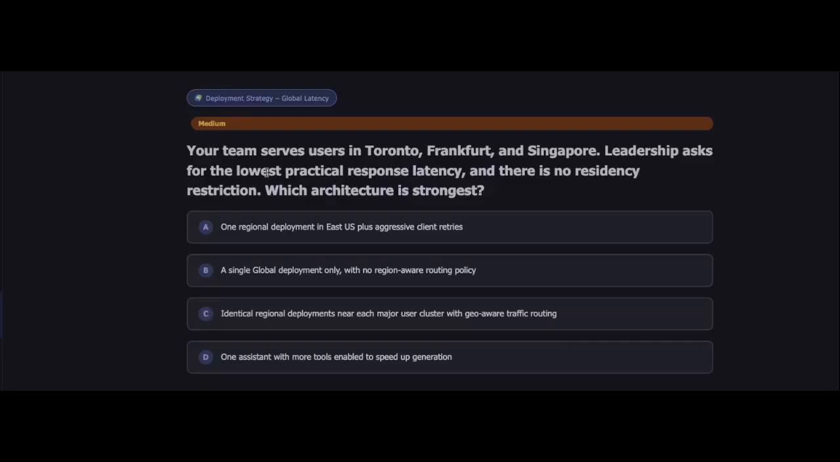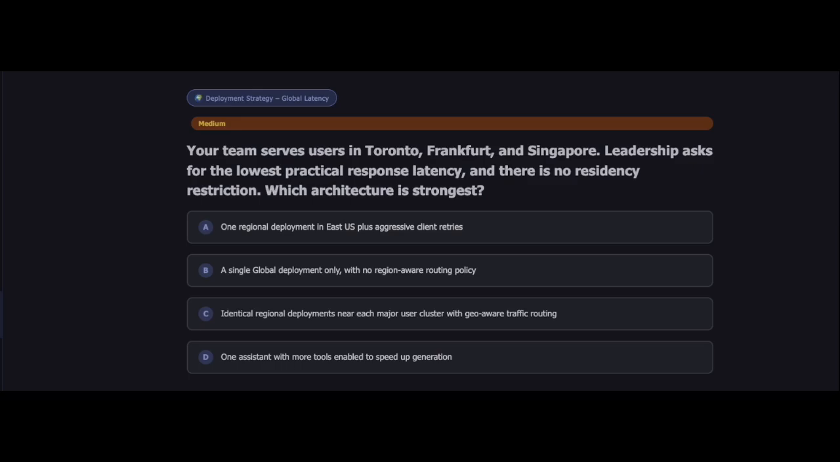Hi everyone, welcome back. Before we answer today's questions, let's understand two important concepts. What is latency? Latency simply means how long it takes to get a response. If a user asks a question and waits 2 seconds for an answer, that's latency. Generally speaking, low latency is better.